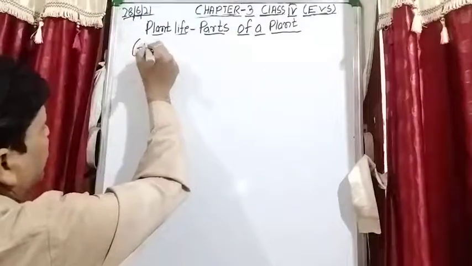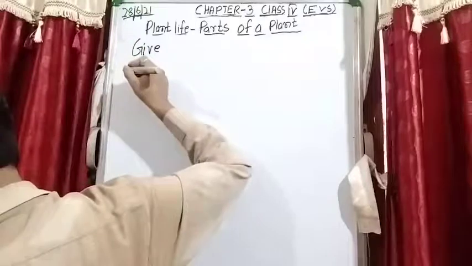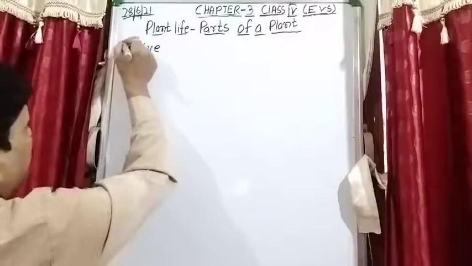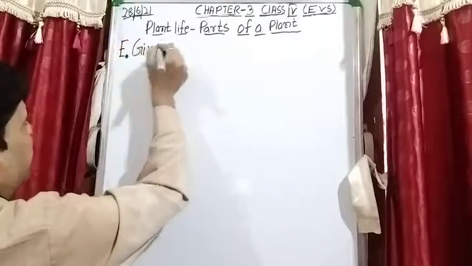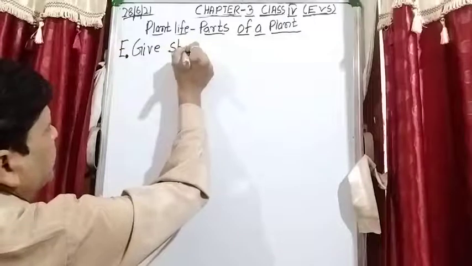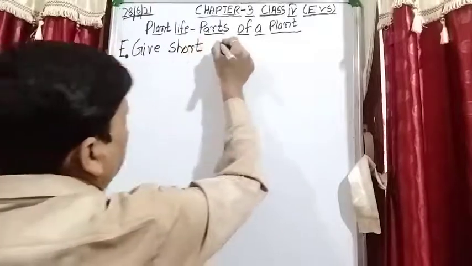This is question number E. Give short answers.